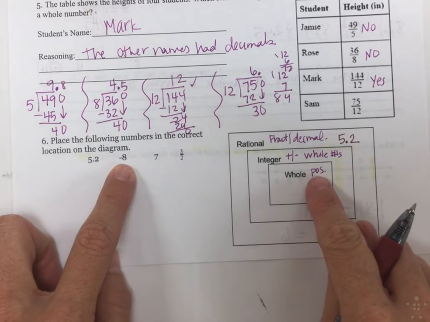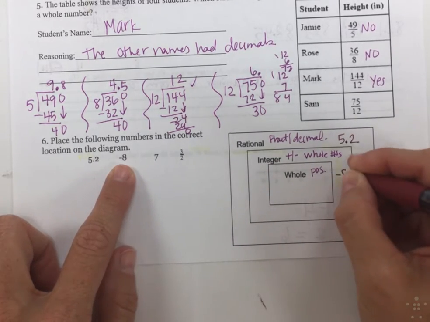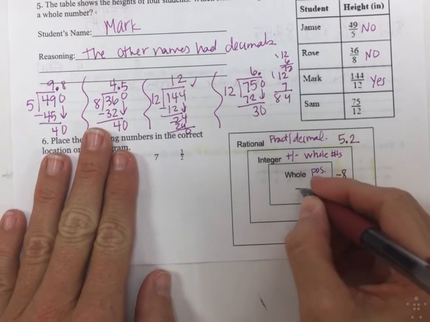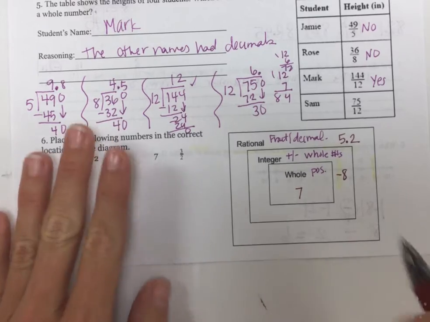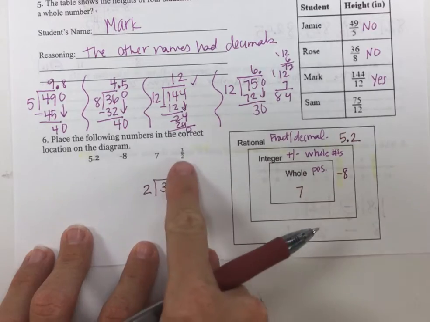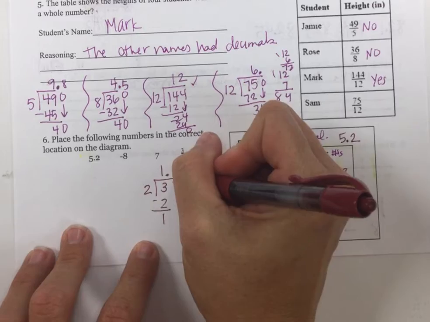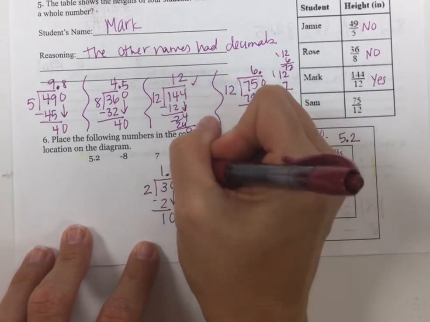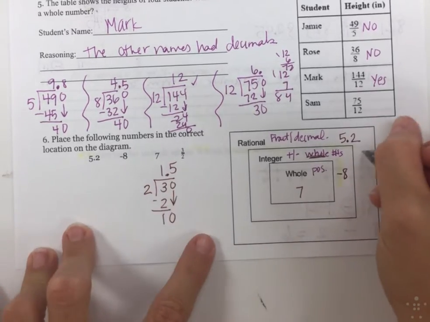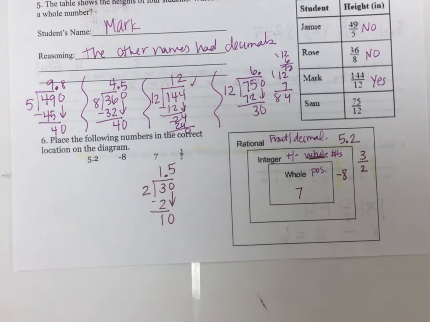-8, well, these are only positive, so it can't go there. So -8 is a negative whole number, so -8 is going to go right there. 7, that's a whole positive number, so it's going to start right there. Now 3 divided by 2, let's see what that is. It's a fraction, but if we actually solve it, what would it give us? So 1 left over, here's a decimal. So I already hit the decimal mark. So I know it's not a whole, that's your key word. So it's going to go here at the top, which is 3 divided by 2. It's a rational number.